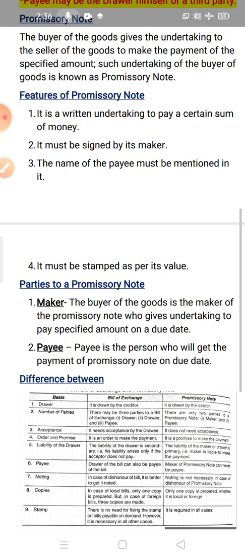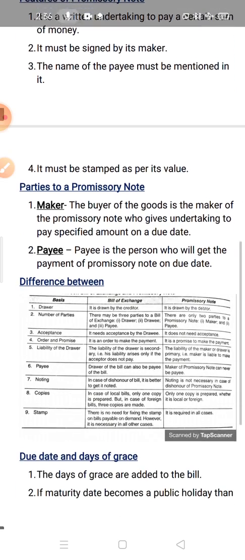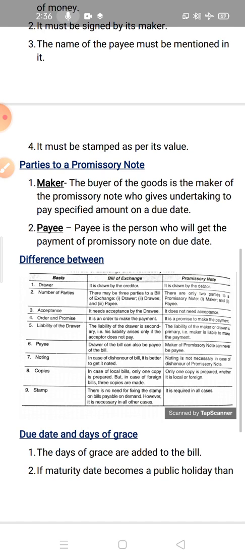Now third is the name of the payee must be mentioned in it. Means to whom we have to pay the amount, that person's name is also mentioned in the promissory note. It must be stamped as per its value. In both the bills of exchange as well as in promissory note, stamp is required.